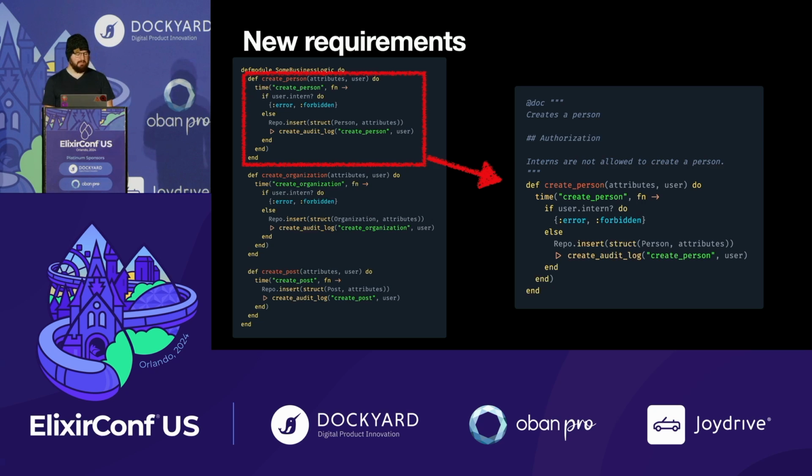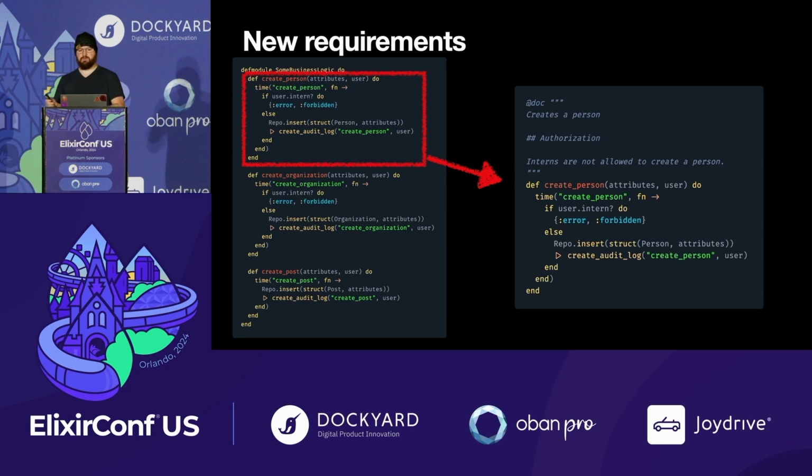And what I mean by this is there's opportunity for hidden divergence, right? So create post takes a user, but it doesn't forbid interns. And in order to understand that that's the case, you have to read the code. There's the only way to do it. There's no way to communicate that. We're not encoding that in data in any way. And so in order to understand what this domain does, what this business logic module does, you have to read it from top to bottom. That's the only way to do it.